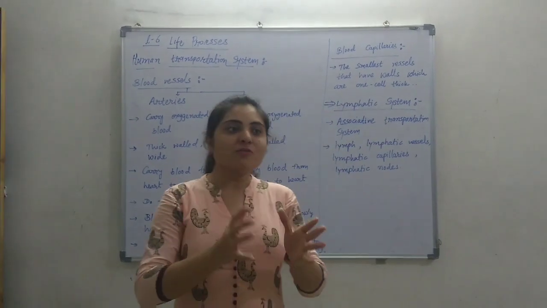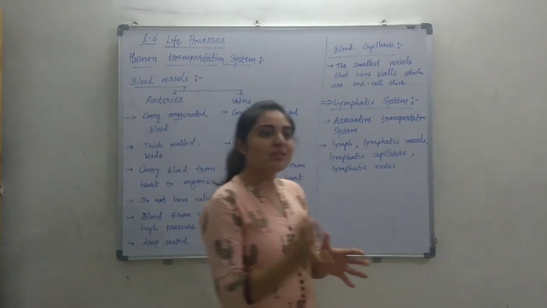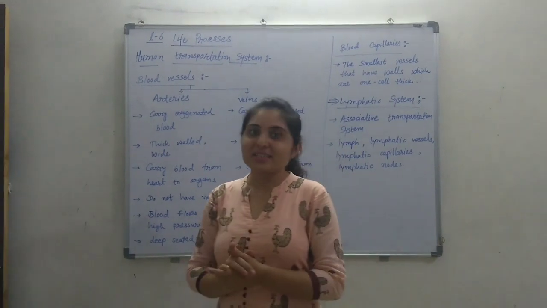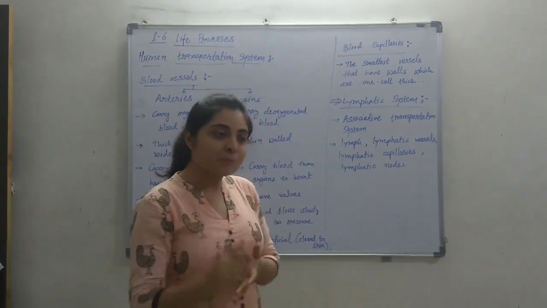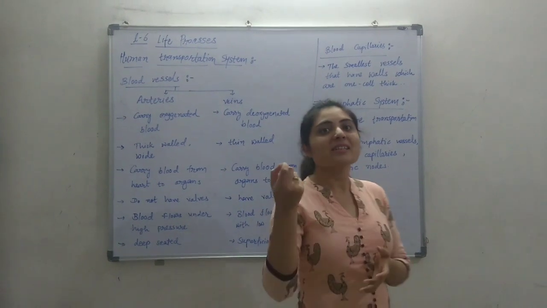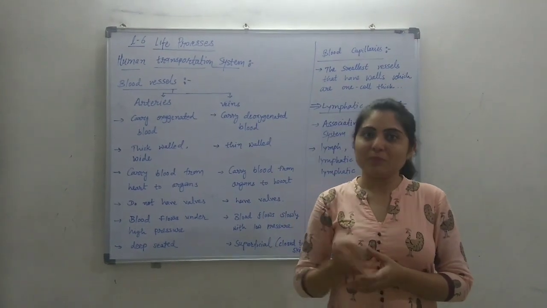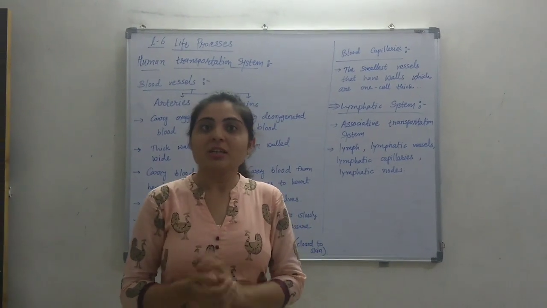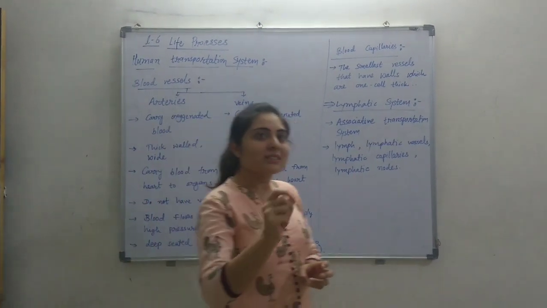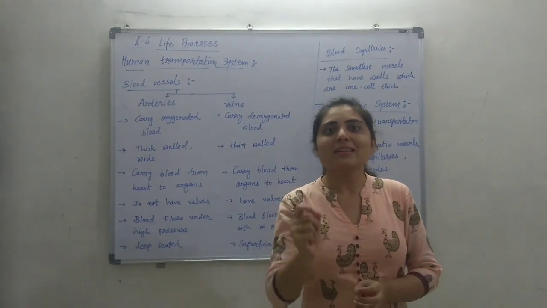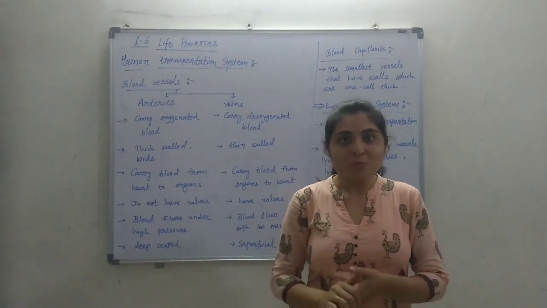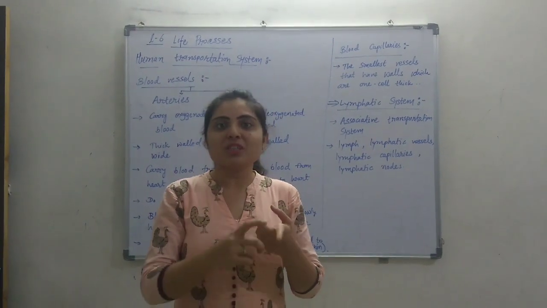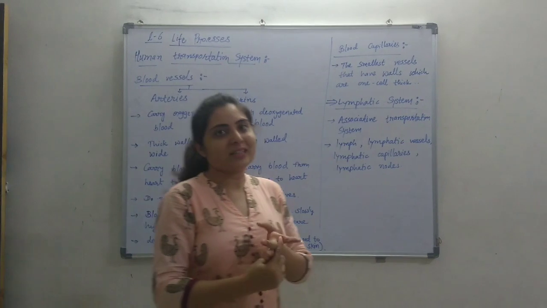Blood is a liquid, a fluid, having three types of cells embedded inside it. Which three types of cells? RBCs, red blood cells, white blood cells, WBCs, and platelets. The color of the fluid is actually colorless. So it is a pale colored, colorless fluid that is called the plasma, and inside this colorless fluid, these three types of cells, red blood cells, white blood cells and platelets, are embedded.